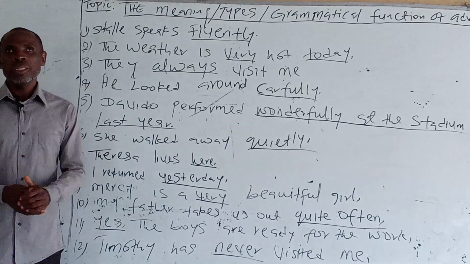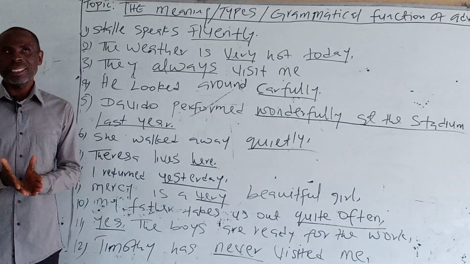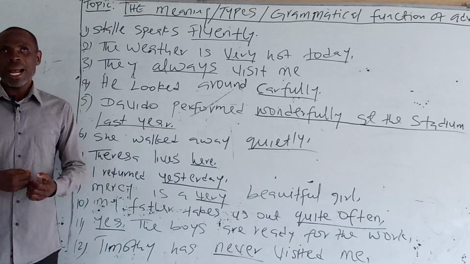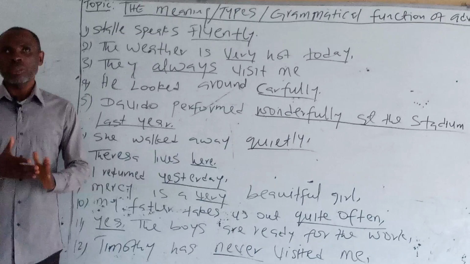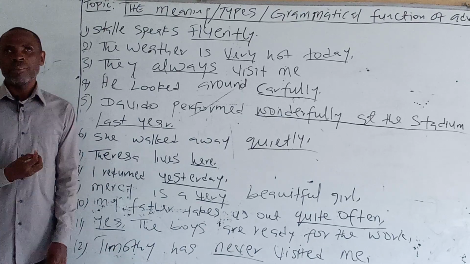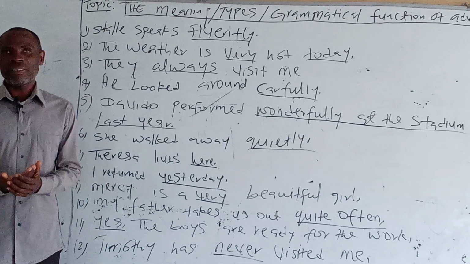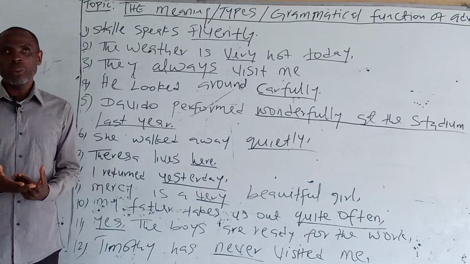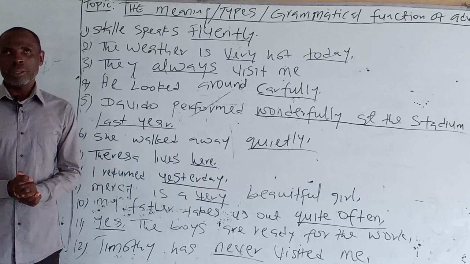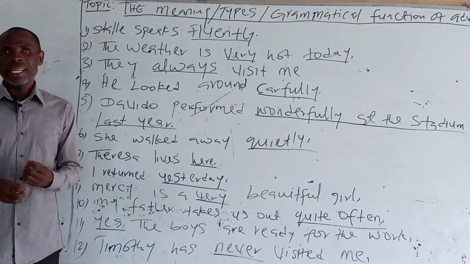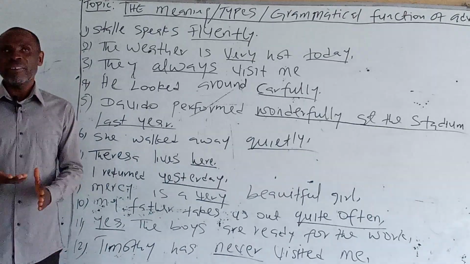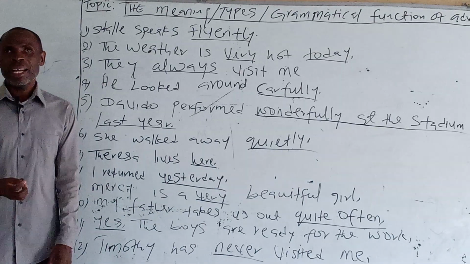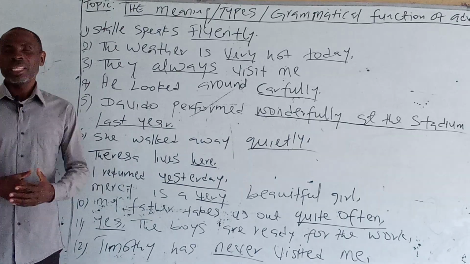Then, the 7th type of adverbs, that is, adverbs of negation. Adverbs of negation show negation in sentences: what has not happened, will not happen, or is not happening. For example, not, never, no. I will not come. That is an adverb of what? Negation. Timothy has never visited me. Never is an adverb of what? Negation.